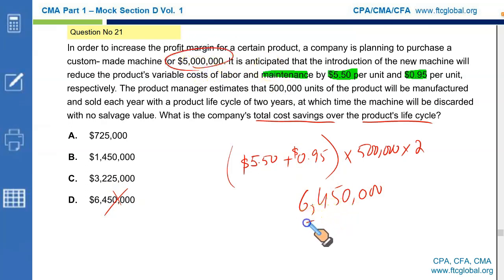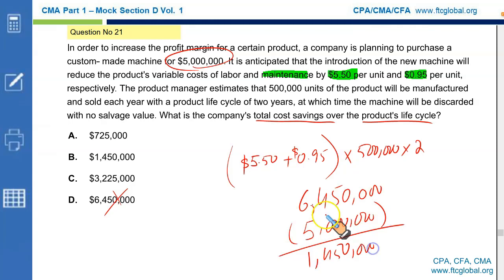in acquiring the asset, the machine. The net saving is 1,450,000. That makes B the correct option. Remember, you need to calculate the total saving. From this, you need to deduct the special cost of the custom-made machine. Only then you will get your right answer.